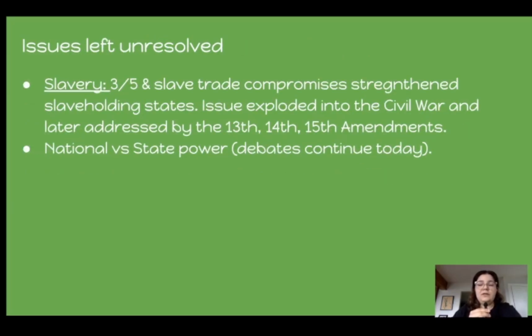So, issues left unresolved in Philly. So they did talk about the Three-Fifths Compromise and the slave trade, but all that did was strengthen slaveholding states, and they didn't really talk about what would happen when the year 1808 came around. So that issue essentially boiled into the Civil War, and it strengthened the power of the Southern slaveholding states. And that was later addressed by the 13th, 14th, and 15th Amendments, which we refer to as the Reconstruction Amendments. And national versus state power, that even goes back to when they saw the Articles of Confederation needed to be changed. And that's a debate that we continue to see today.